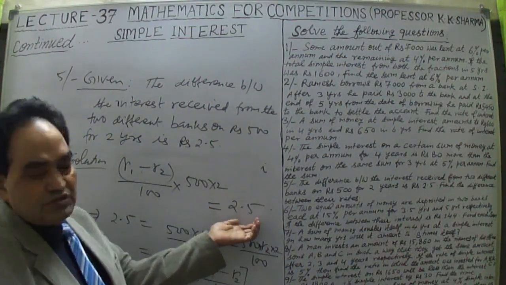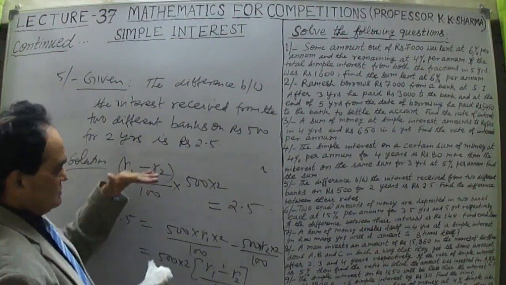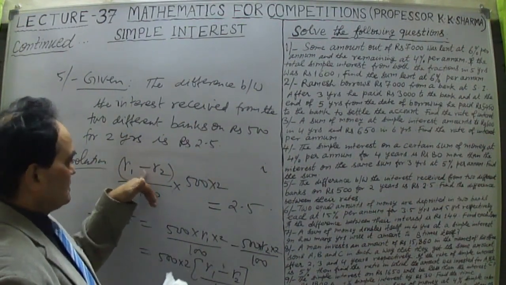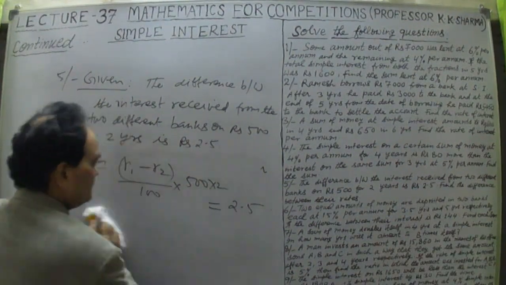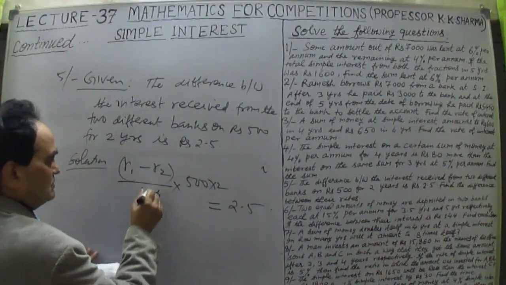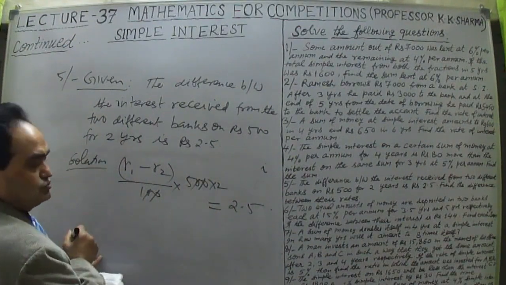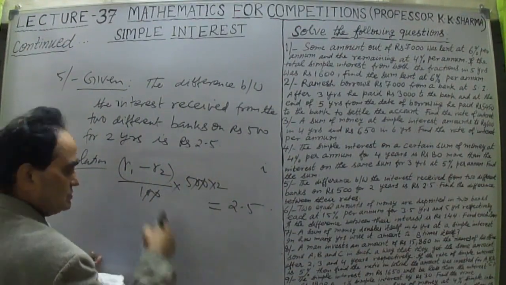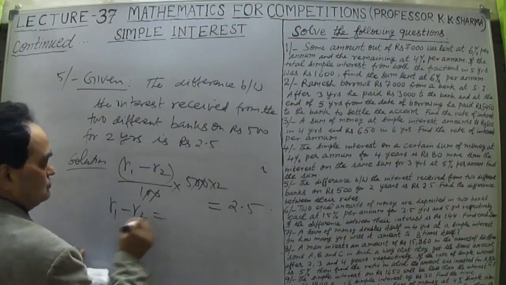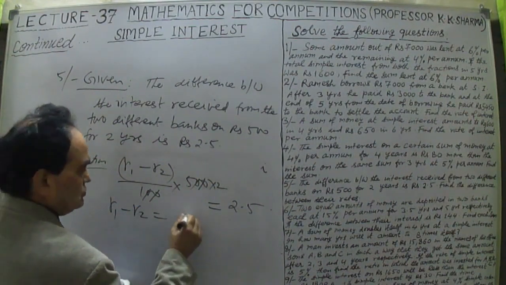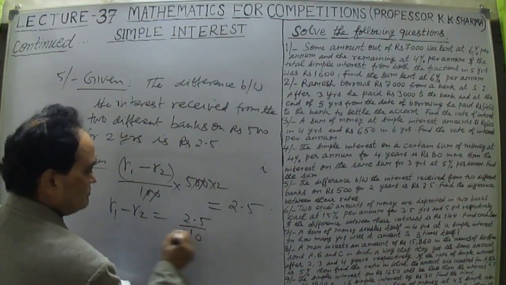The difference of the two interests is 2.5, and this is the difference of the rates of interest, R1 minus R2. Now let me solve it here. So this 100 cancels out, 2 zeros cancel, this is 10 only. Therefore R1 minus R2 is equal to 2.5 upon 10.